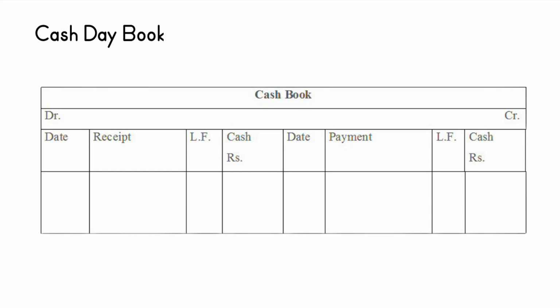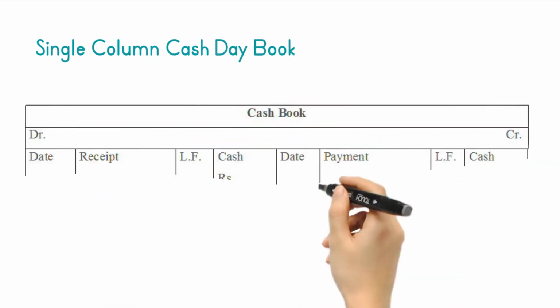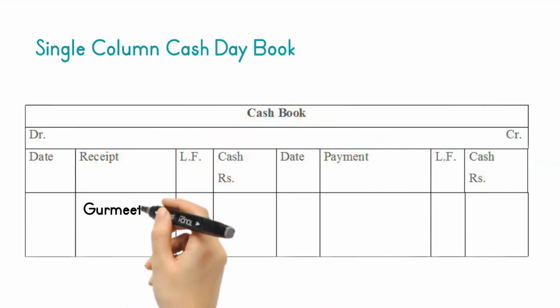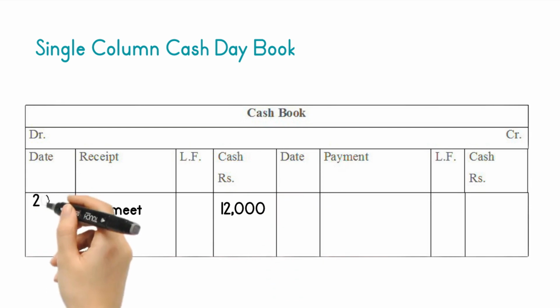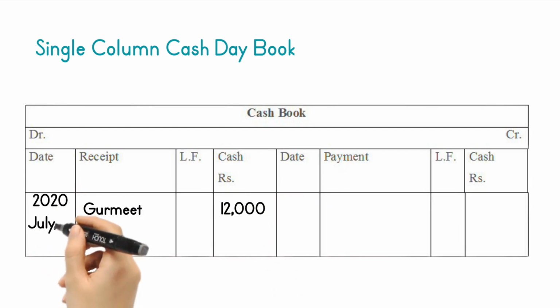It may be noted that in the case of the cash book, there will always be a debit balance because cash payments can never exceed cash receipts and cash in hand at the beginning of the period. The single-column cash book records all cash transactions of the business in a chronological order, i.e., it is a complete record of cash receipts and cash payments.